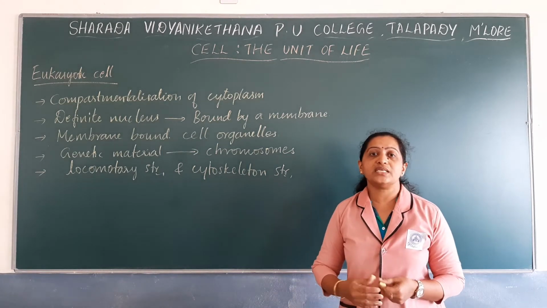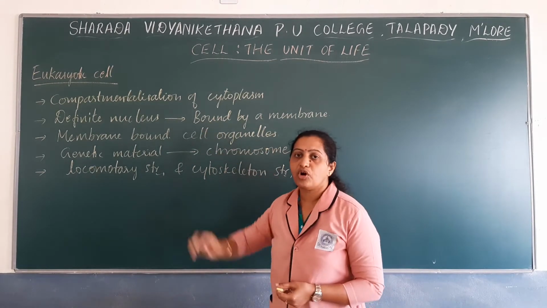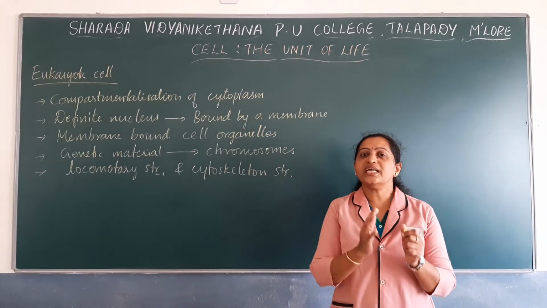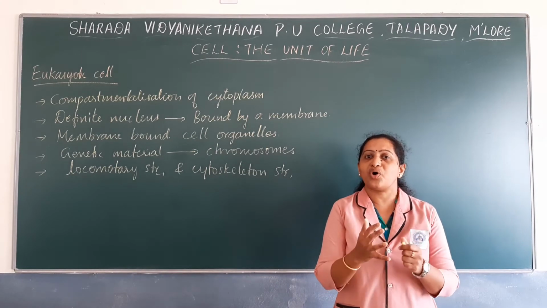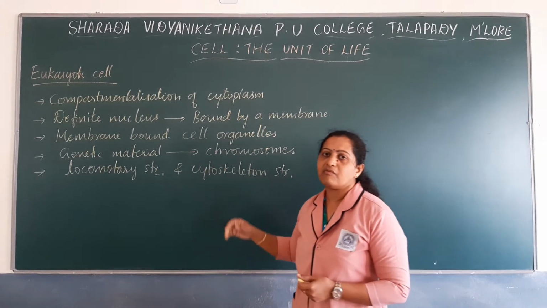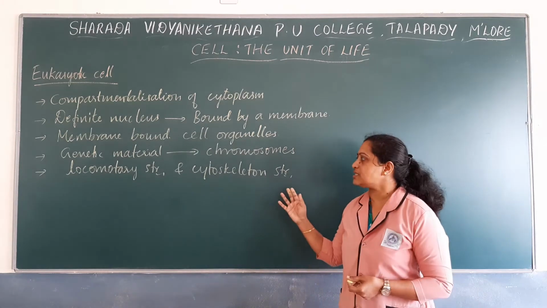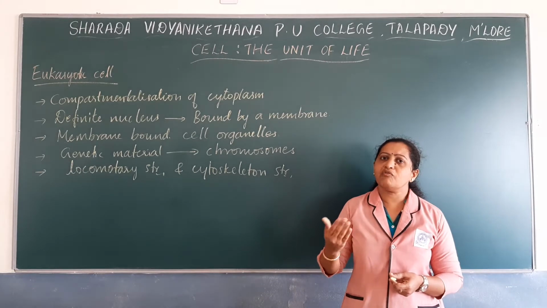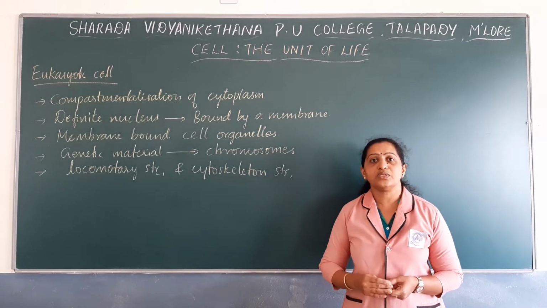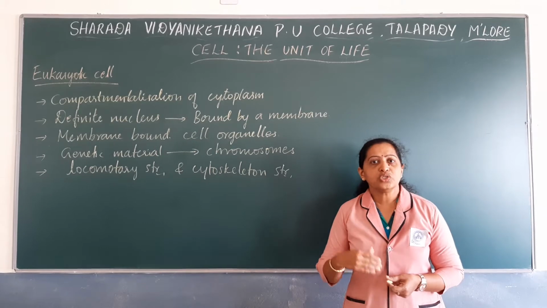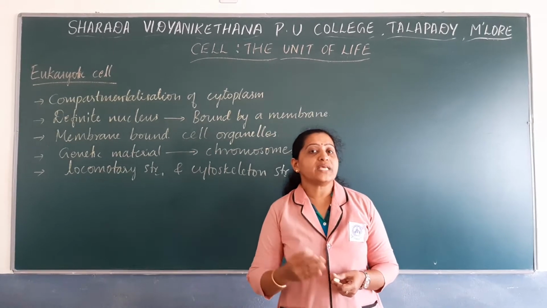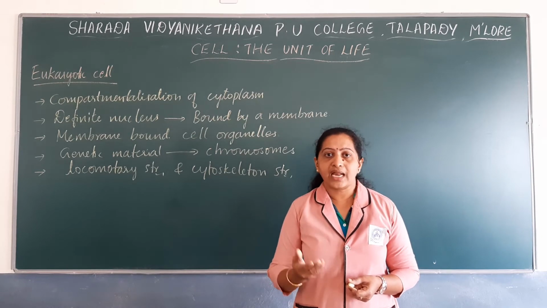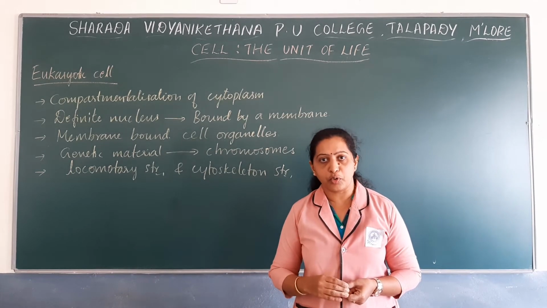It has cytoplasm that is compartmentalized. They have a definite nucleus, various membrane bound cell organelles, and the genetic material present inside the nucleus is organized into chromosomes, and they have locomotory as well as cytoskeletal structures. You know that there are various organisms which have eukaryotic cells. What are those examples? They may be plant cell, animal cell, fungal cell, or cells of protists, right?